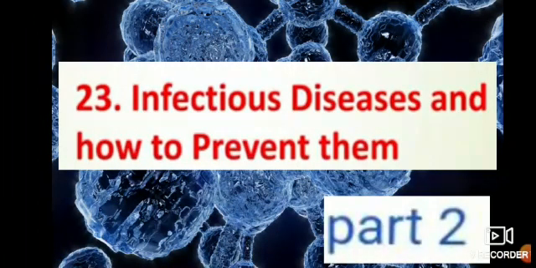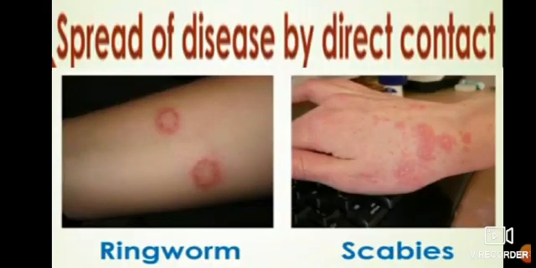Let's continue with our lesson, infectious diseases and how to prevent them. In the last presentation we have seen part 1. Now we will see part 2, the remaining lesson. In the first part, we have studied the spread of disease through different mediums, that is through air, water, food and insects. Now we are going to see spread of disease by direct contact.